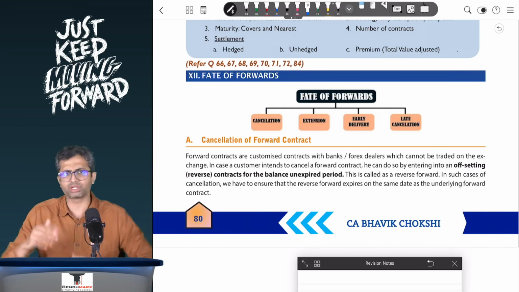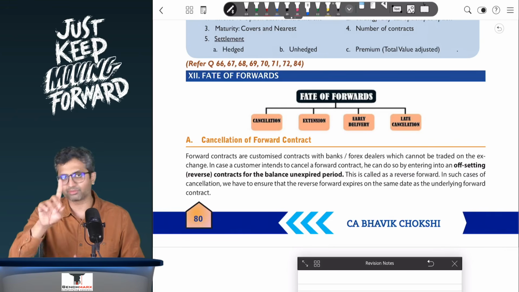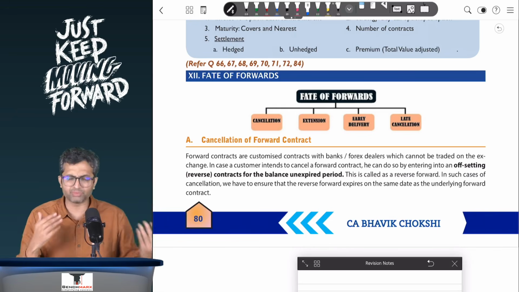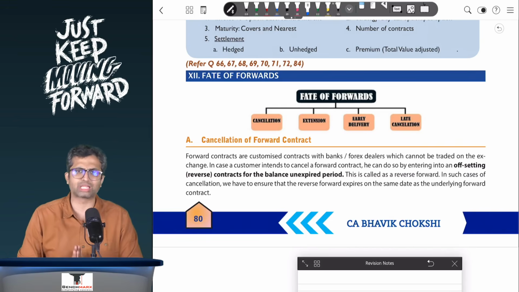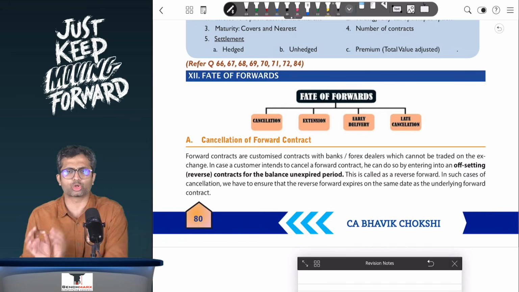Let us say you're on 1st March and you want to cancel this, in which case you will take a forward sale contract for $1,000 for a period of 1 month, and the difference between these two rates will be your gain or loss on cancellation. So at summary level, this is how you calculate the gain or loss on cancellation.